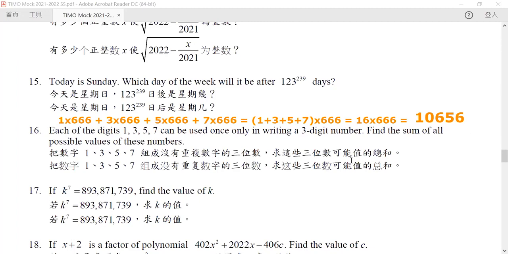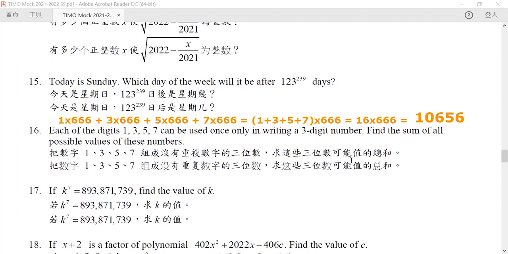So instead of considering all these 24 numbers, we try to sum up digit by digit. We consider the digit 1, and we consider how many 1s there are in the 100 digit, in the 10 digit, in the unit digit, and then we sum them all up, just the 1. And then we sum up just the 3, then just the 5, and then just the 7.